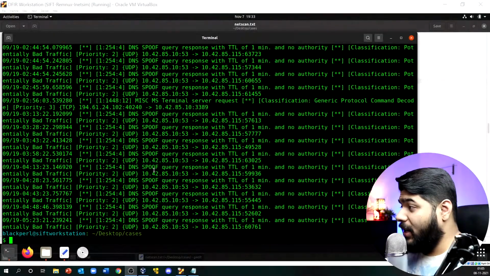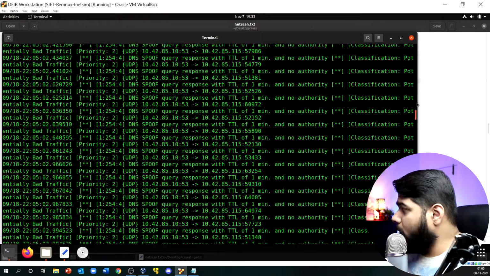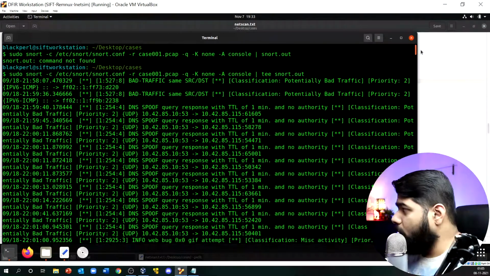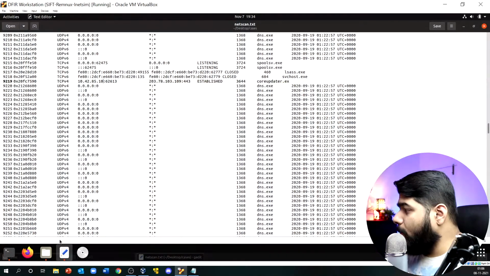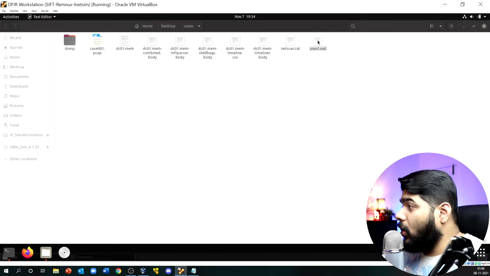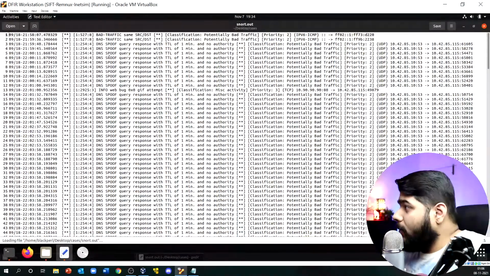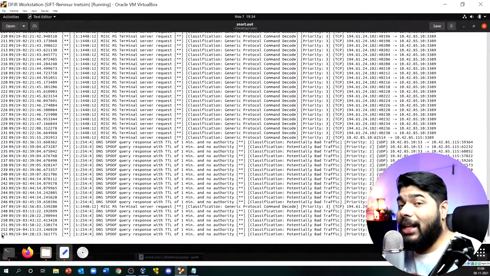Okay, my snort has finished its processing and it is done. If I scroll up a little bit, I want to show you what is going on. You see I have used this particular command to tee it into a snort.out file. I'll minimize this window, and I do not need this file either. Let me open this snort.out file, and if I scroll up a little bit, you can see that there are only 253 lines over there.